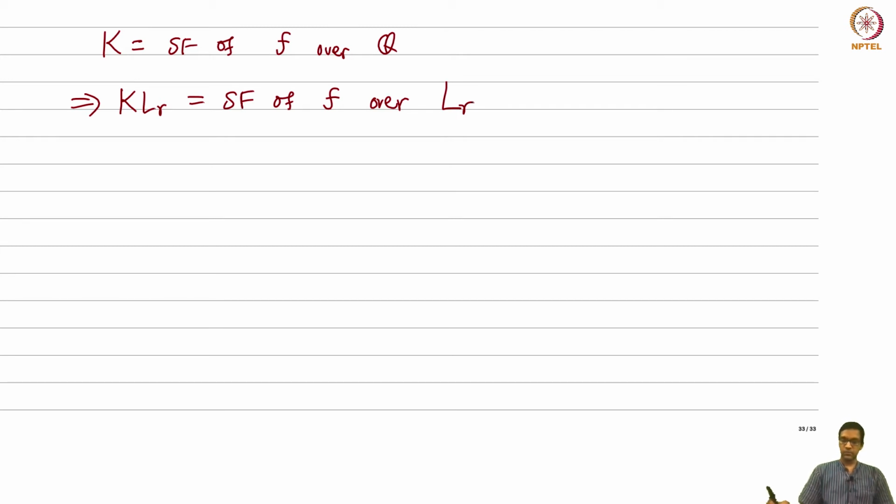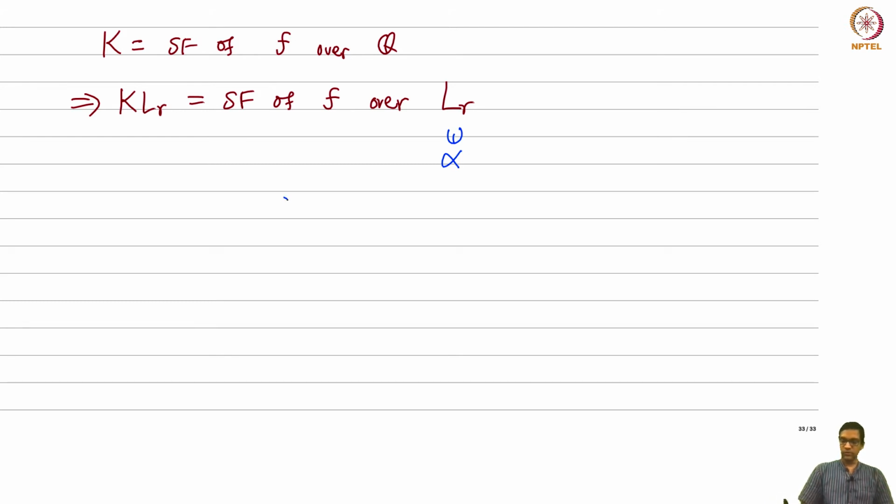Now, the interesting thing is this root alpha is actually already in LR. Okay, and that's an important fact. The polynomial f has one root alpha in this field LR. Okay, so how does f split over LR, if you wish?